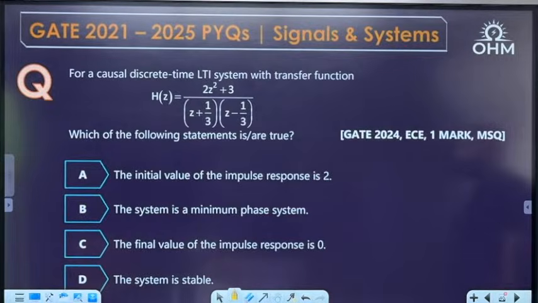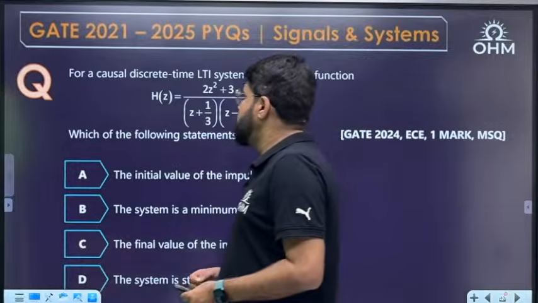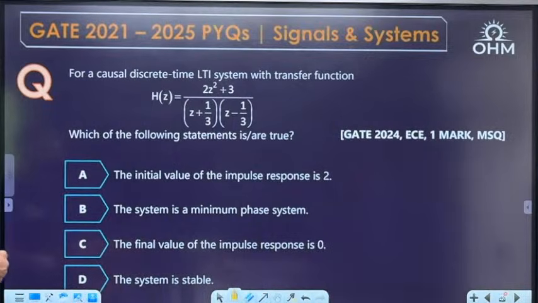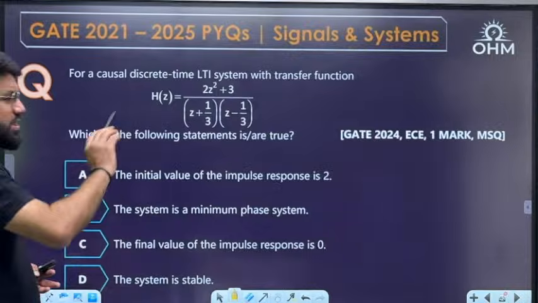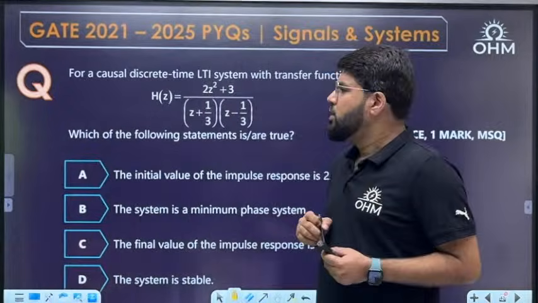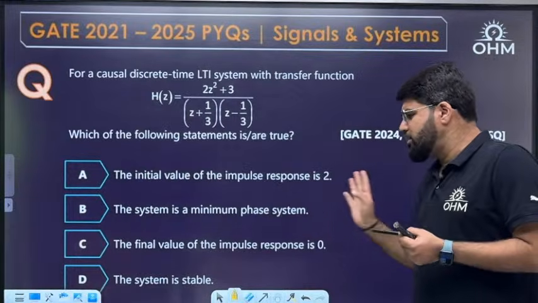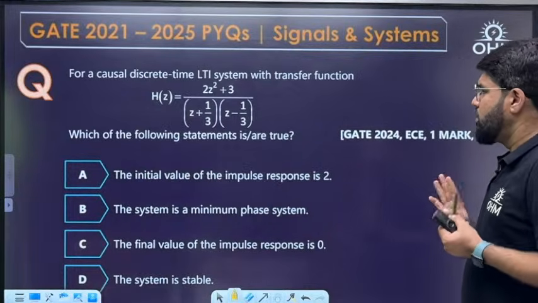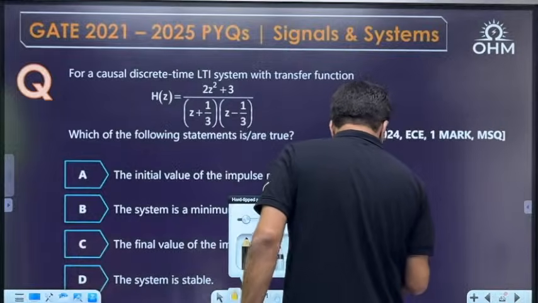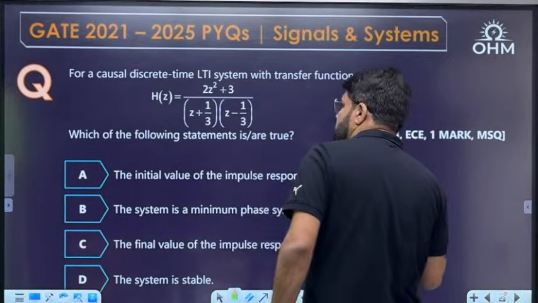Next question. For a causal discrete time LTI system with the transfer function (2z square plus 3) upon (z plus 1 by 3)(z minus 1 by 3), which of the following statements is or are true? GATE 24, EC, 1 mark, MSQ question. Now see, initial value, final value, minimum phase system, stable or not stable. This is what is required. I'll have simple conclusions here.